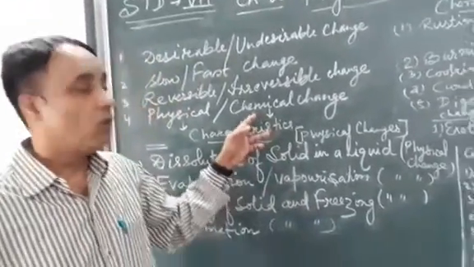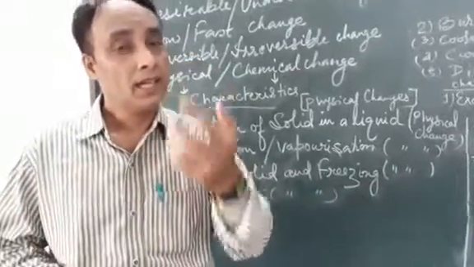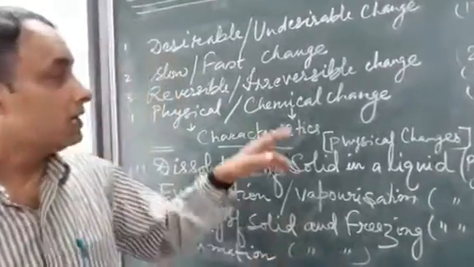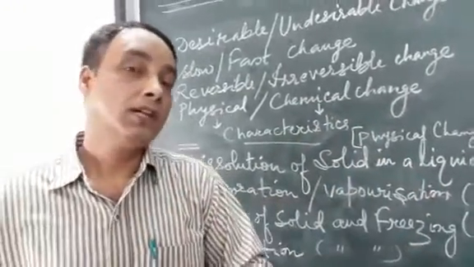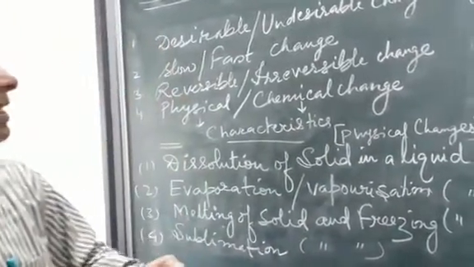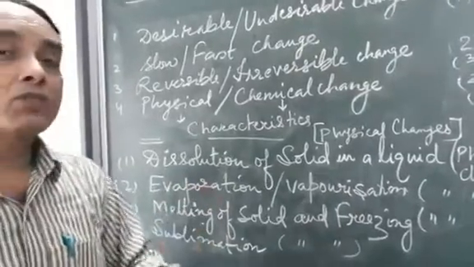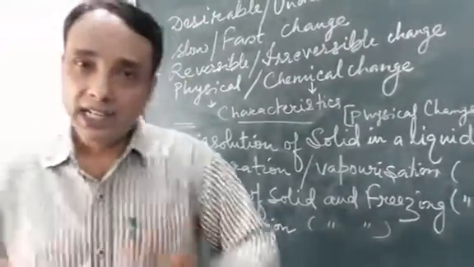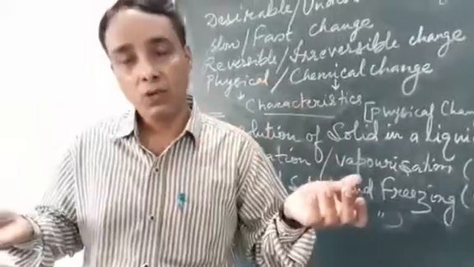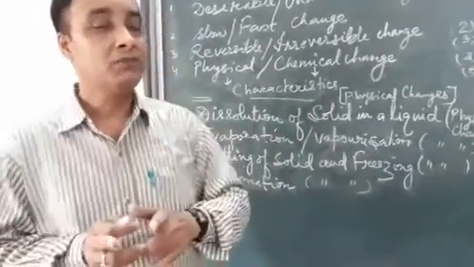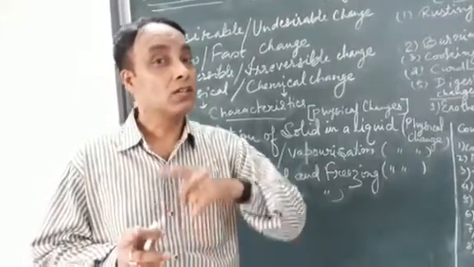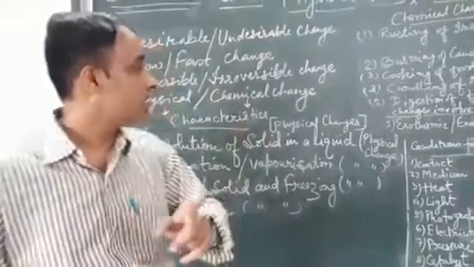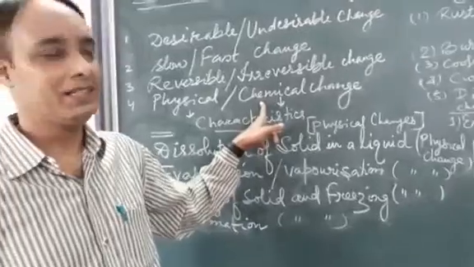Like that, starch upon digestion gets converted to glucose. So you see, these are some of the types of changes that take place inside our body and outside our body also. Such a type of change which is permanent in nature, which cannot be reconverted back to its original form, is called a chemical change.